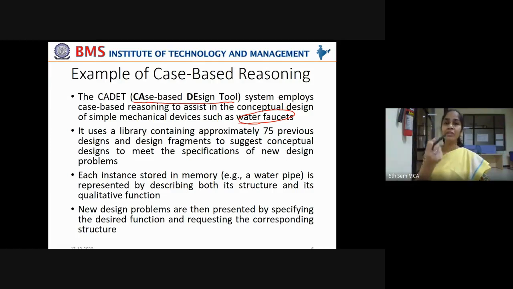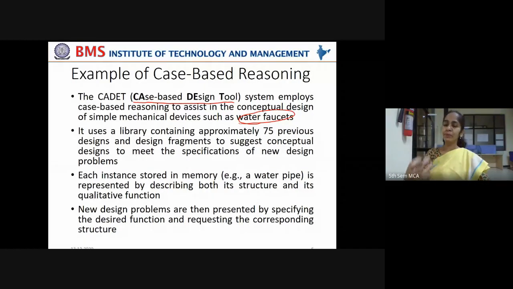Now among those designs, which design will best suit your current problem of designing the tap? Okay, now among those 75 designs, any one design's conceptual design can match this current problem. If not, part of this design and part of another design can be combined together to match your current problem.